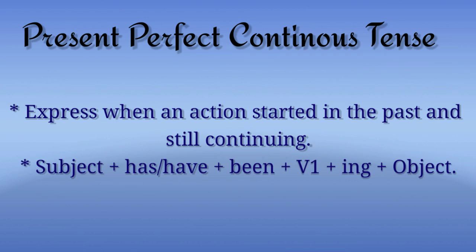As I mentioned before, in continuous tense we use first form of verb plus ing.